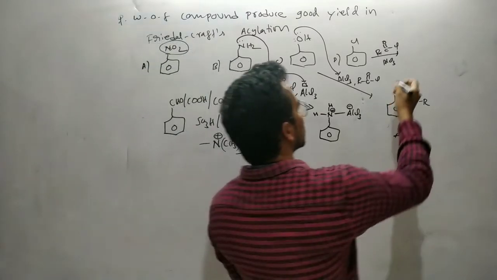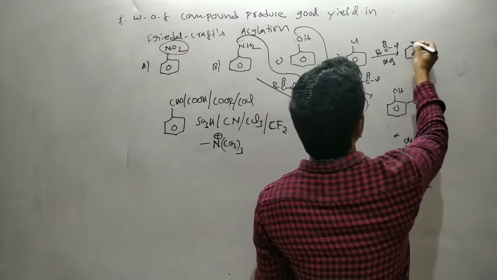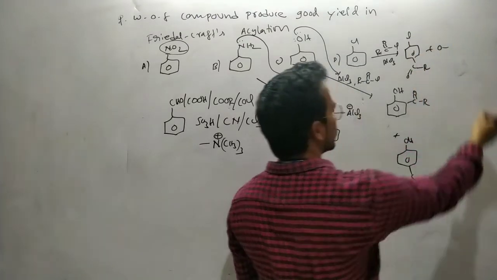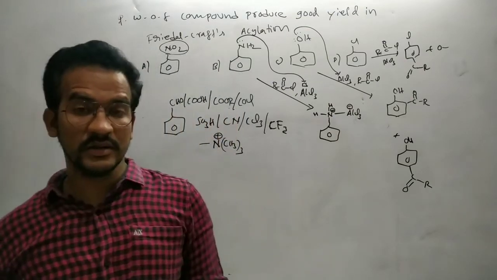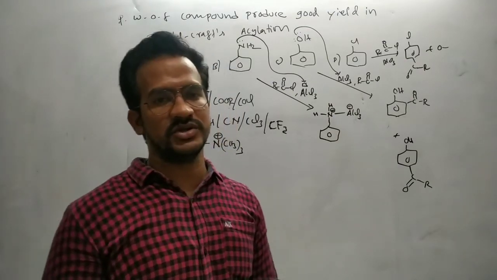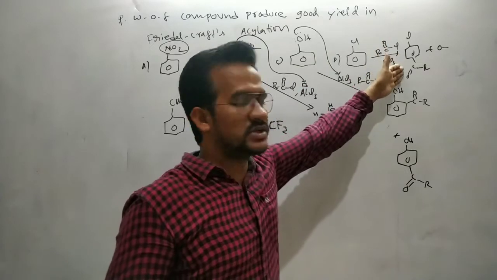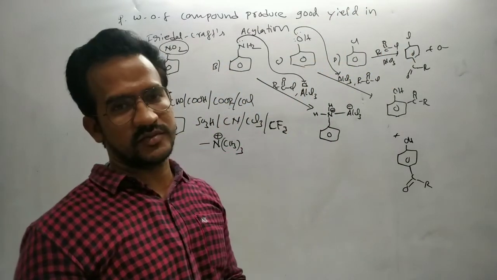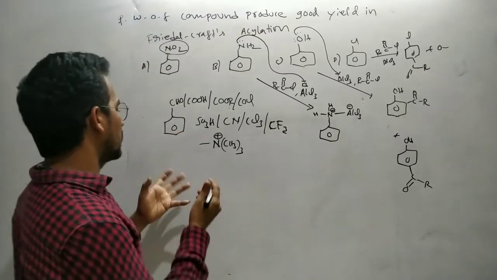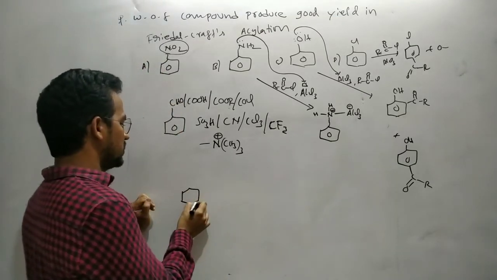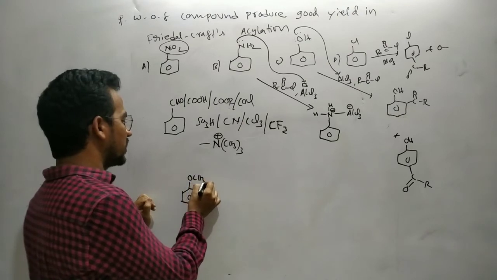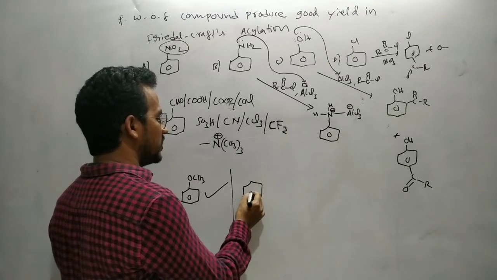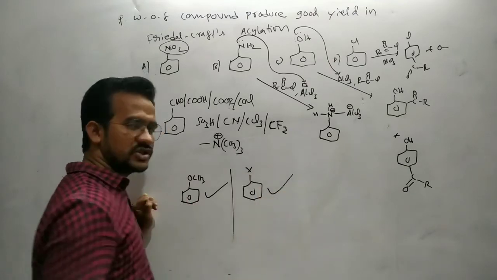So here we can get more yield of the acylated product, that means C double bond O R, and here the ortho isomer also. We get a very good yield with chlorobenzene. When compared to phenol, in this case we will get a good yield of acylated product. Now from the NCERT textbook, this anisole can be involved in a Friedel-Crafts acylation reaction, and any halobenzene is also involved in a Friedel-Crafts acylation reaction.